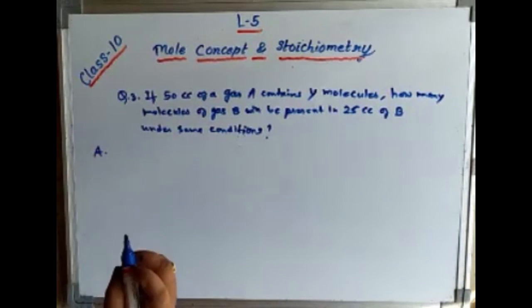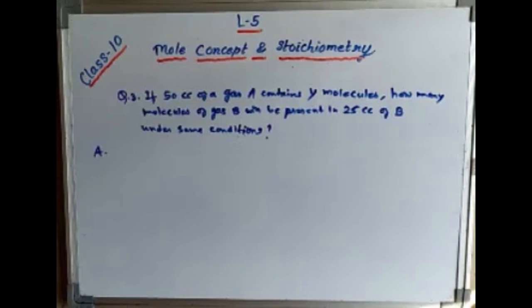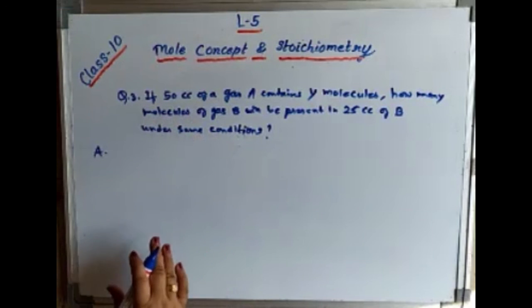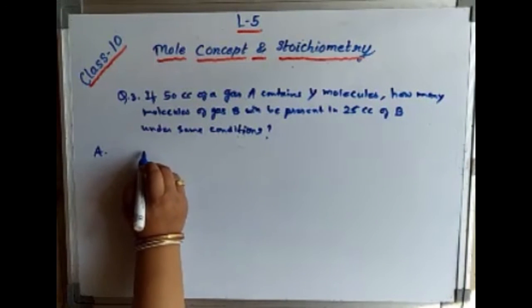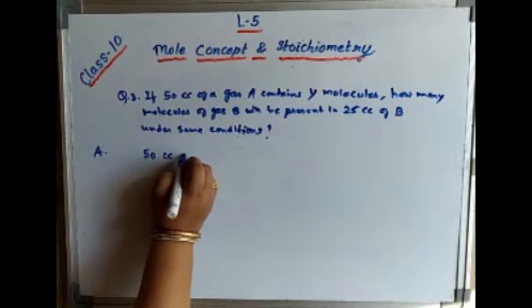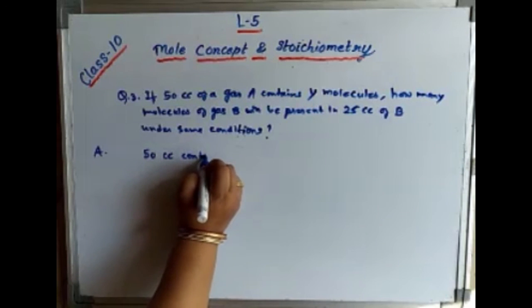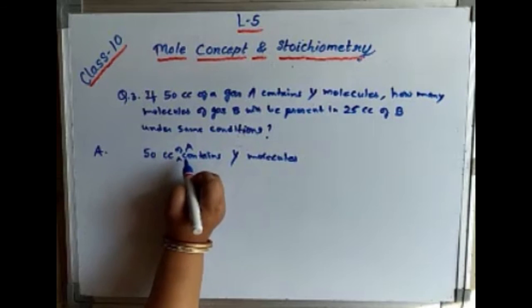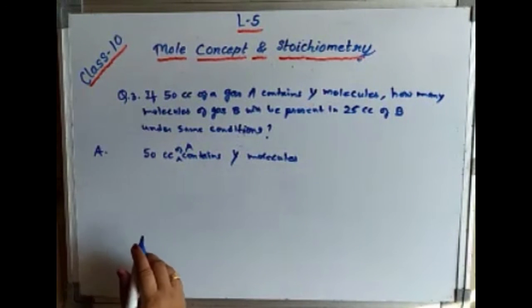We know that under the same conditions of temperature and pressure, whatever the gas, if they contain the same volume, then they contain the same number of molecules. If the volume is half, then the molecules will also be half. If the volume is double, then the molecules will also be double. Here the volume has been halved in B. So 50 cc of gas A contains Y molecules.